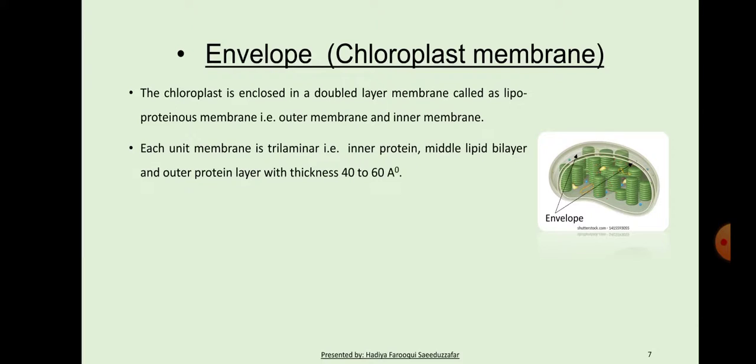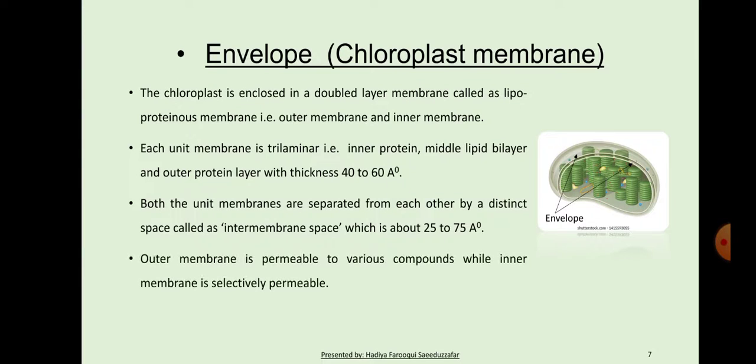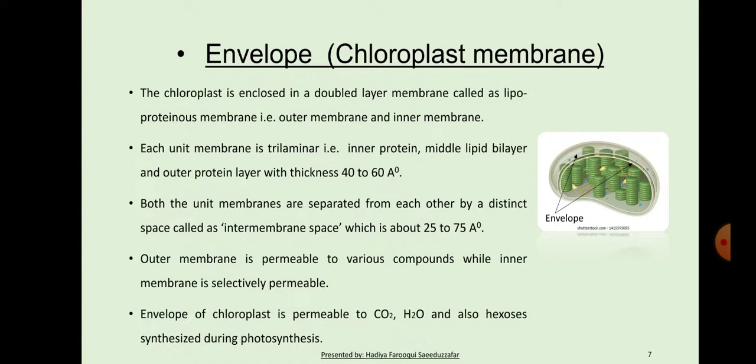60 angstrom. Both the unit membranes are separated from each other by a distinct space called the intermembrane space, which is about 25 to 75 angstrom. Outer membrane is permeable to various compounds, while inner membrane is selectively permeable. Envelope of chloroplast is permeable to carbon dioxide, water, and also hexose synthesized during photosynthesis.